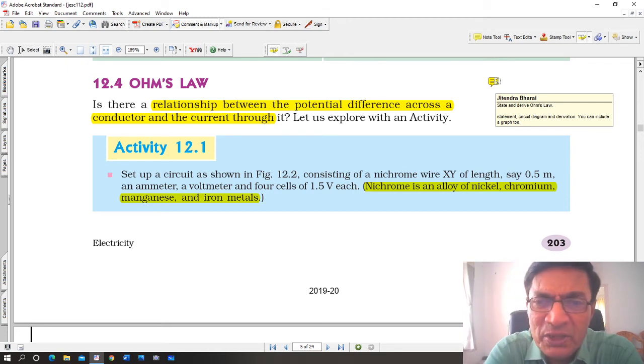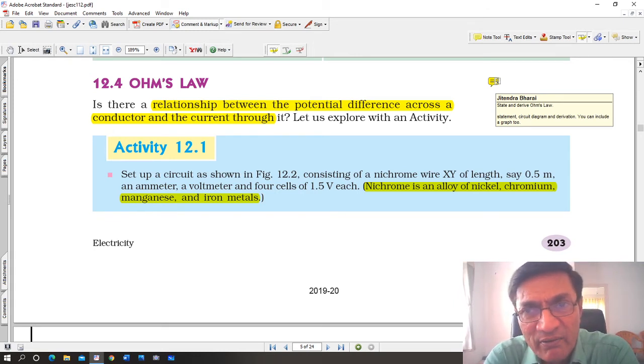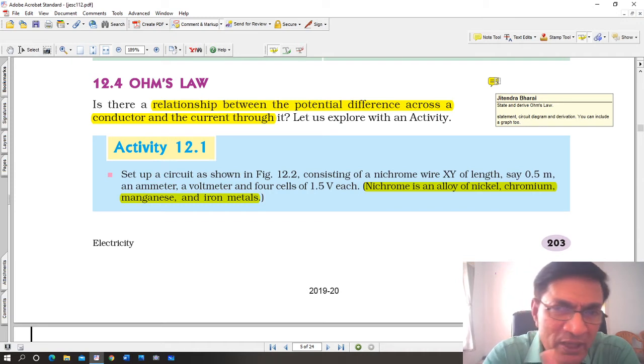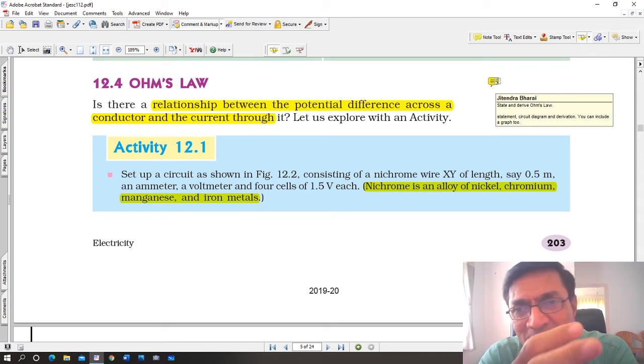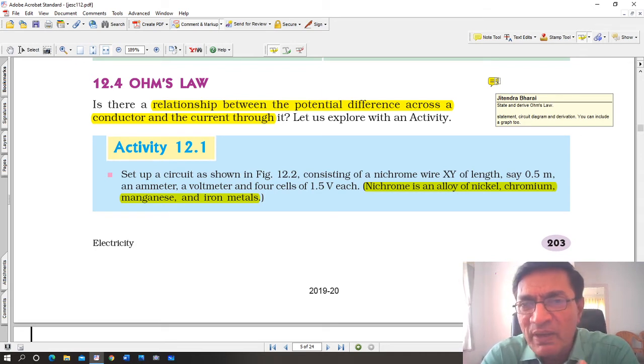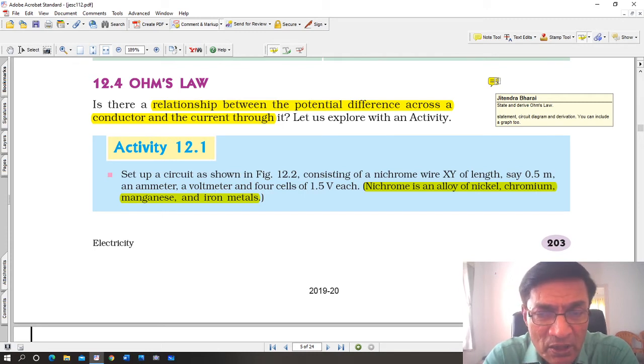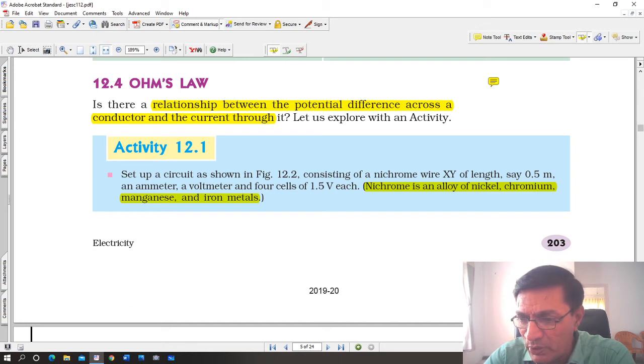Okay, is there a relationship between the potential difference V across a conductor and the current I flowing through the conductor? Is there some relationship between them? A German scientist wanted to know if there is some relationship, and he conducted an experiment which is famously known as Ohm's law experiment. And he found out that there is a relationship between the potential difference across a conductor and the current flowing through the conductor. And now this is activity 12.1.